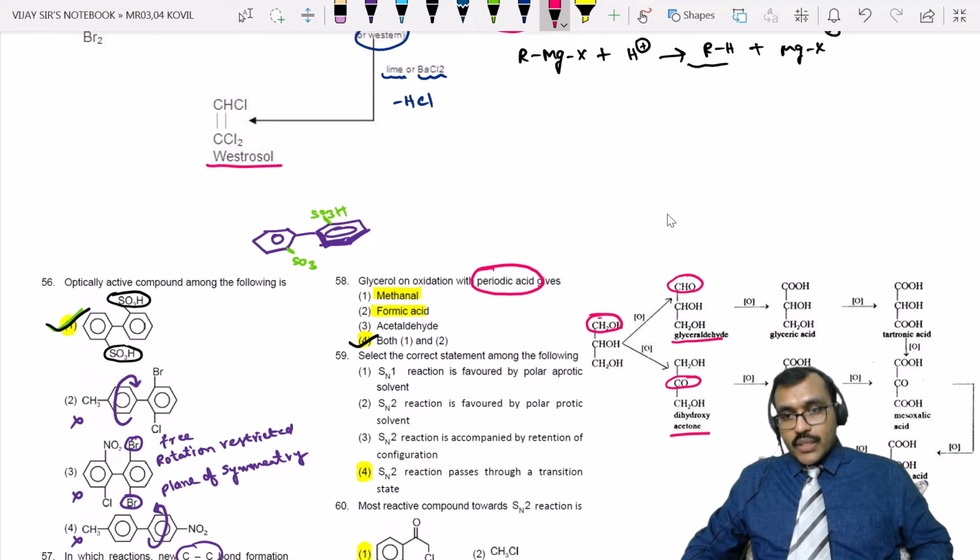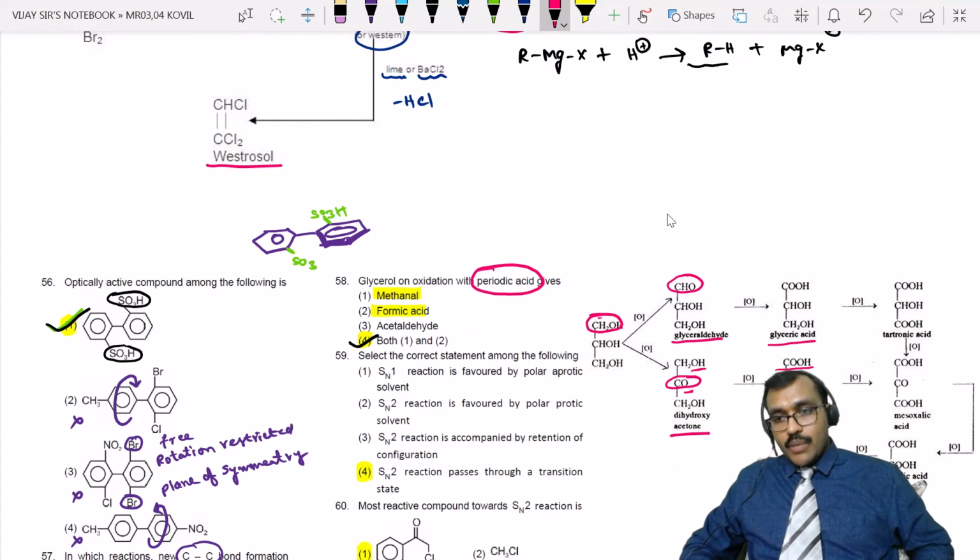On further oxidation, glyceraldehyde oxidizes to form glyceric acid. Dihydroxyacetone oxidizes to form hydroxypyruvic acid. So this is a ketone, and this converted into acid.